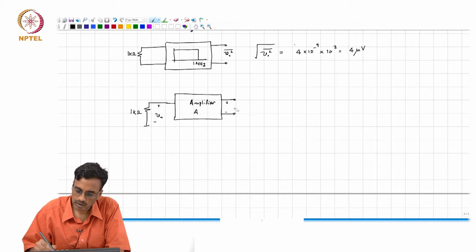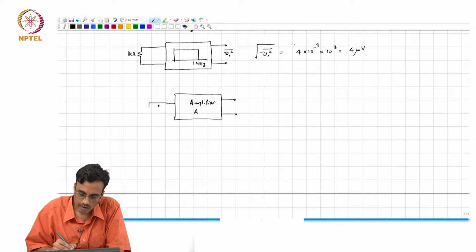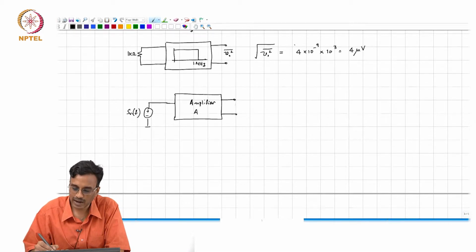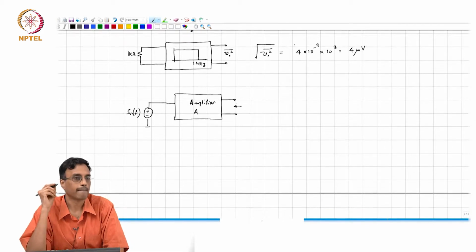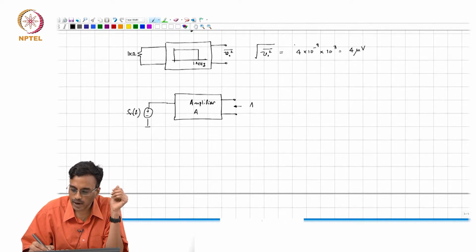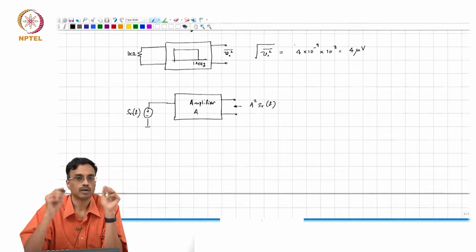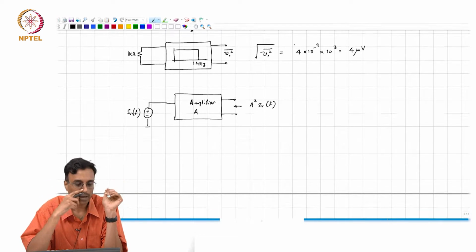Now, the next thing, if this was a noise voltage source with a spectral density SV of f, what comment can we make about the spectral density of the noise here? This is simply nothing but A square times the spectral density of the input noise. Easy enough? All right. Okay.